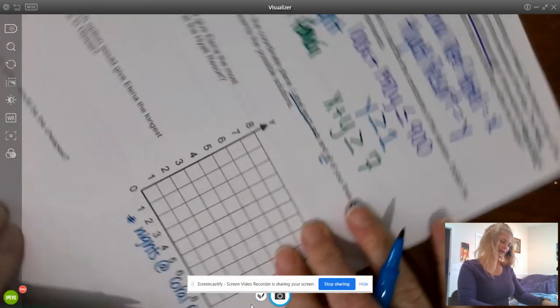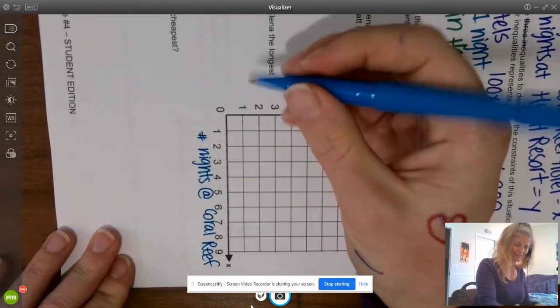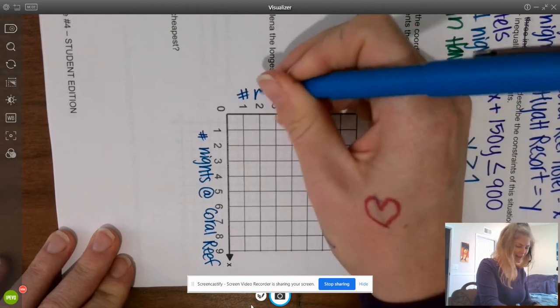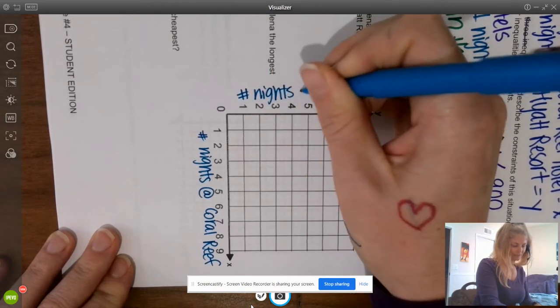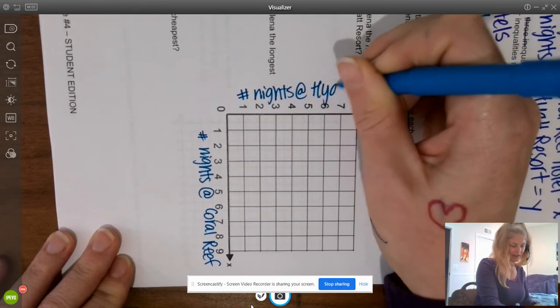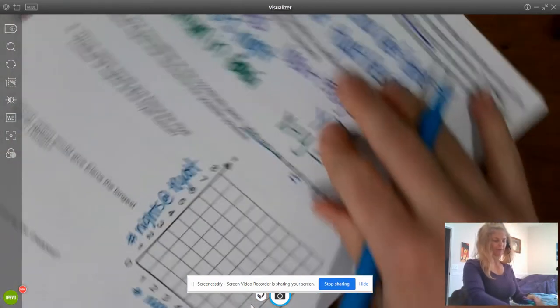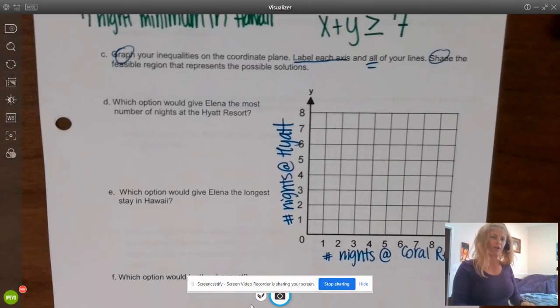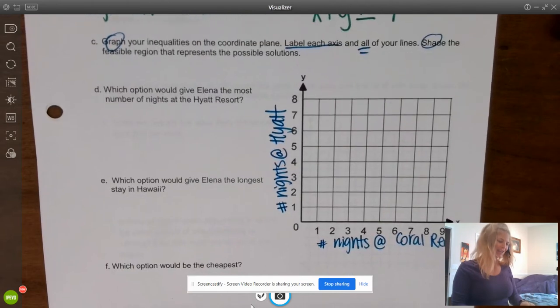And the y-axis, I'm not going to write sideways, number of nights at the Hyatt. Awesome. Okay, go ahead and finish up the rest of number 2. Pause the video, finish number 2, and we'll go over the answers when you're done.